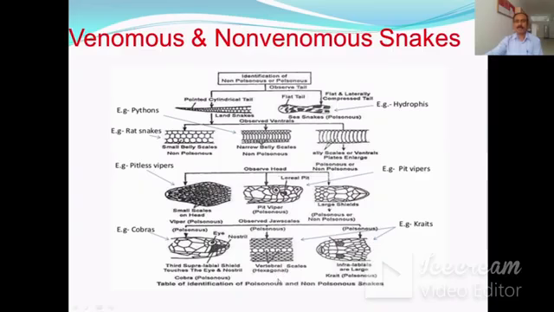Then if the vertebral scales are hexagonal, this is also a poisonous snake. And when the infralabial scales are large, that snake may be the krait, and it is also poisonous. So with the help of this chart, you can identify venomous and non-venomous snakes.